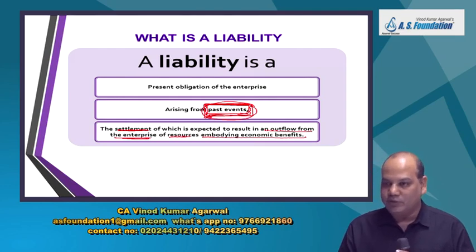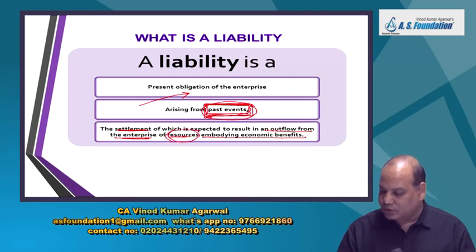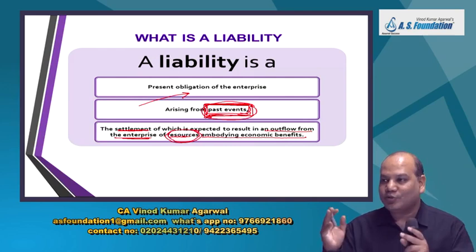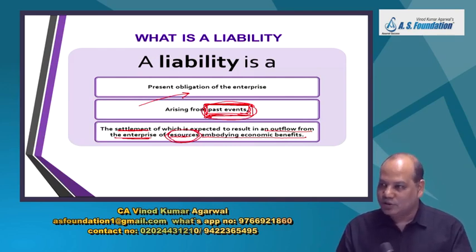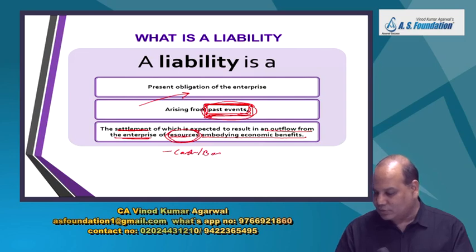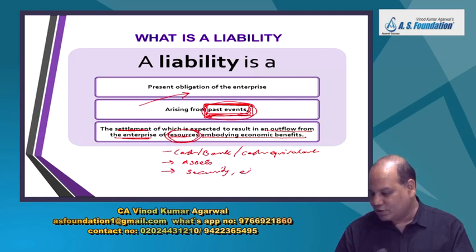Okay. And the settlement of which is expected to result in an outflow from the enterprise of resources embodying economic benefit. So when you settle this obligation, you will have to transfer some economic resources to the other party, which would normally be payment in cash or bank or cash equivalent, or you may have to settle by giving some other asset, or you may have to give some security, etc. So these are your resources.